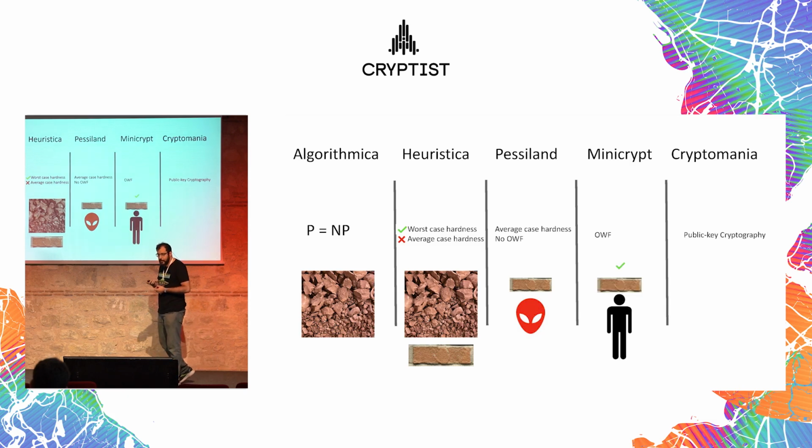In Minicrypt, with one-way functions, we actually can create these kinds of puzzles. If they compute this one-way function long enough, we can just say, okay, run this one-way function until you get a number that is less than some value. And once they do that, we know that at least they ran the one-way function enough times that they can show that they put this brick specifically here, which is good. So it is not the case with Pessiland. But still, with Minicrypt, we don't have this adhesive material that you put in between bricks, so we can have good bricks, but we cannot paste them to each other.